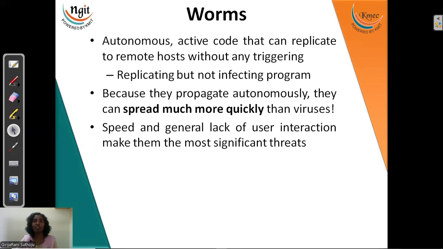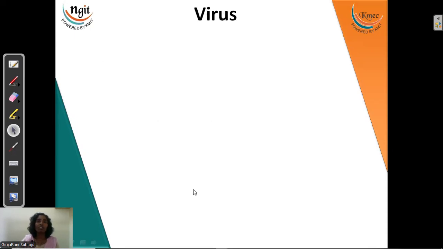Replications of one part will be done, but the system will not be affected, but the space will be occupied. So slowly our total system space will be occupied by that, and no other data will enter into our system. When the attackers want your data to be taken out and no other data to come into your system, they will apply this on your system.